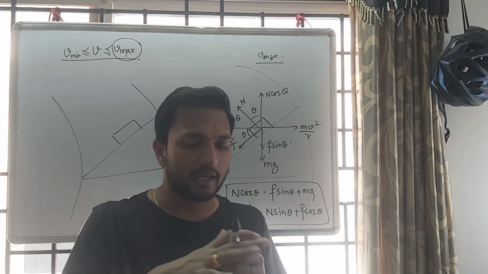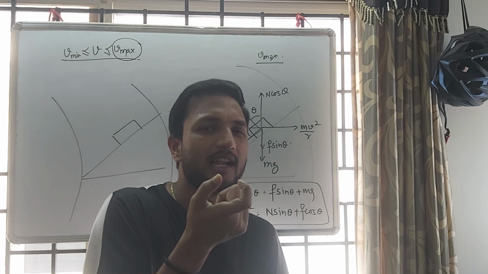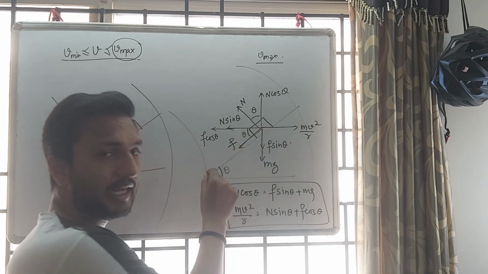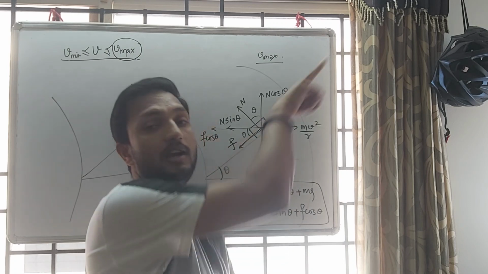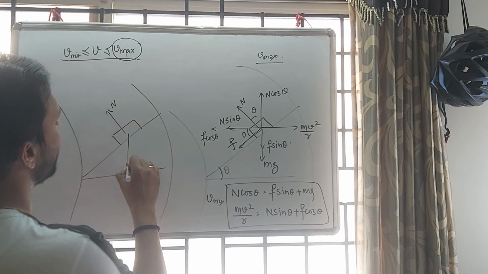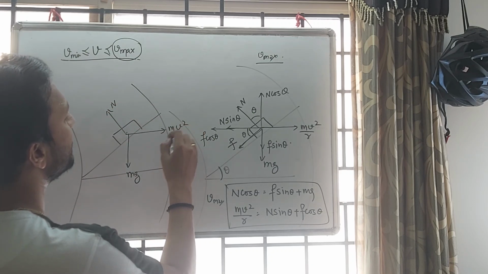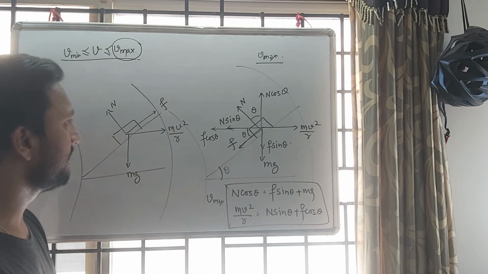What will happen if you are moving in a circular track and your velocity is less than that limit? The tendency is that you will move down. So if you are moving down, what will be your frictional force direction? Like that. Here we have normal force, mg, mv square by r, and friction. So here we have a total of 4 forces.